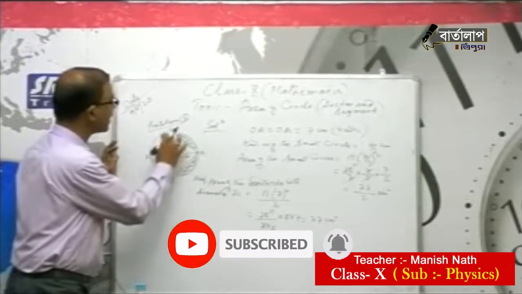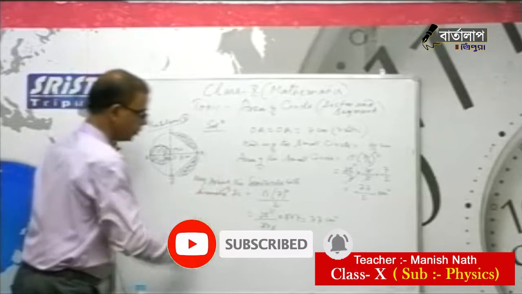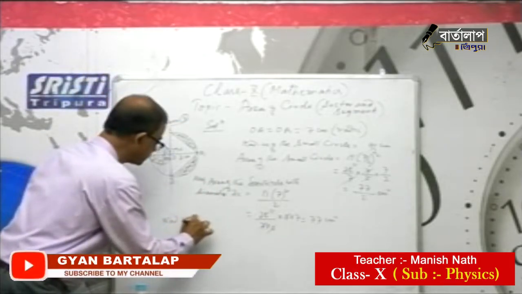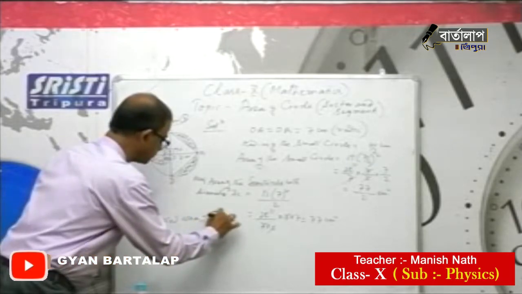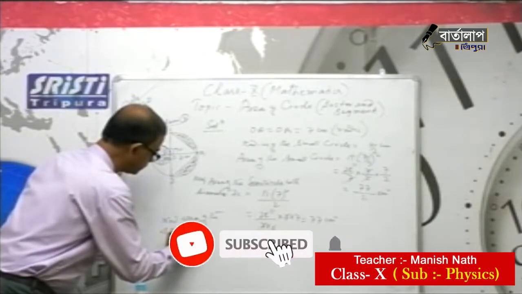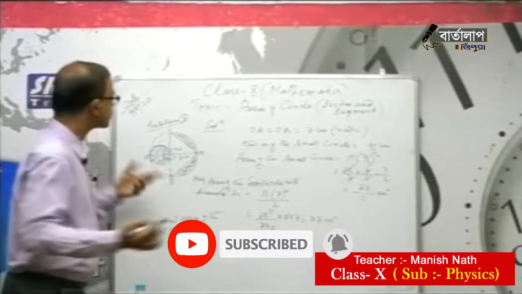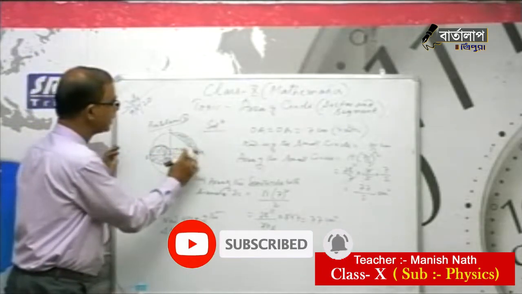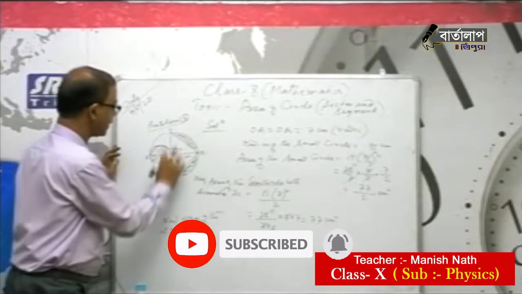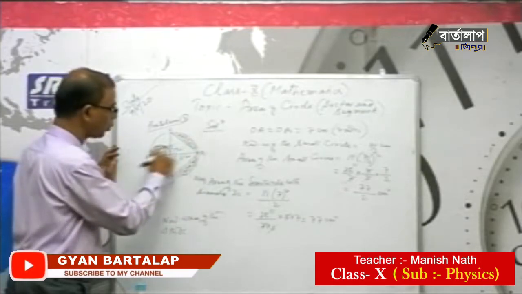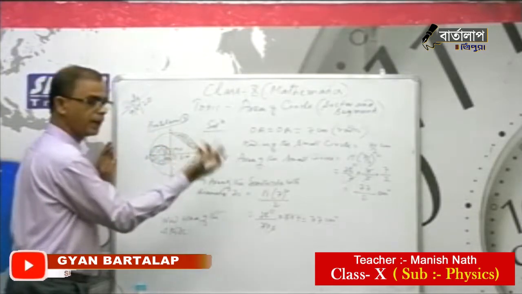Now area of the triangle BDC. You see, this part is the baseline and this is perpendicular, because both the diagonals are meeting at O, perpendicular to each other.